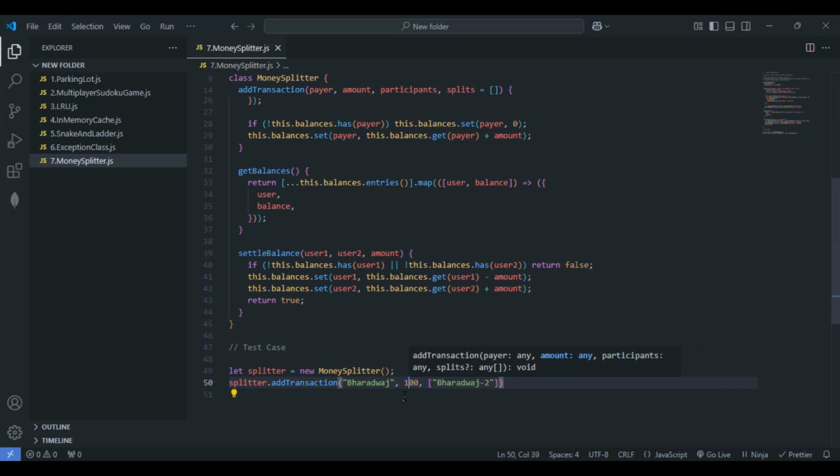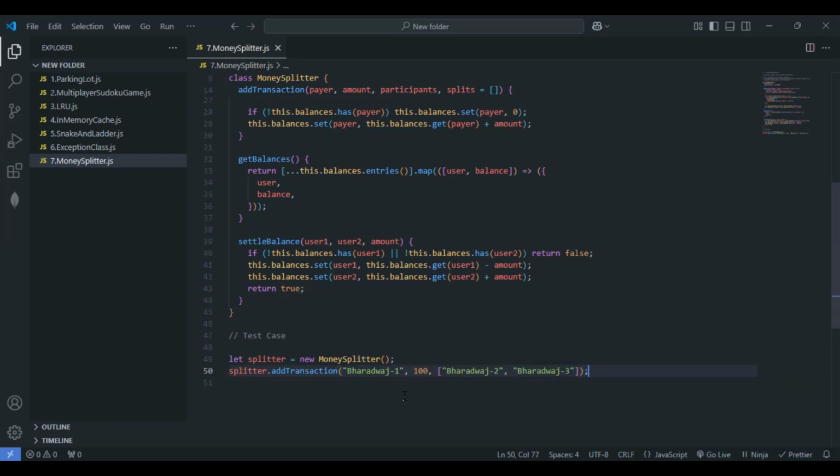This one, let me make Bharadwaj 1 here. This is fine. Bharadwaj 2, and finally let me pass one more name within the strings, Bharadwaj 3. So we are just splitting evenly here in this line, right? In line number 50, we are just splitting evenly.